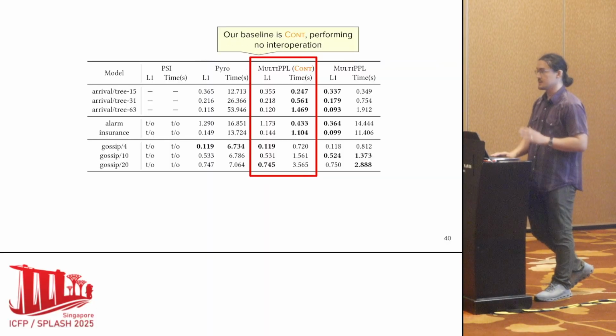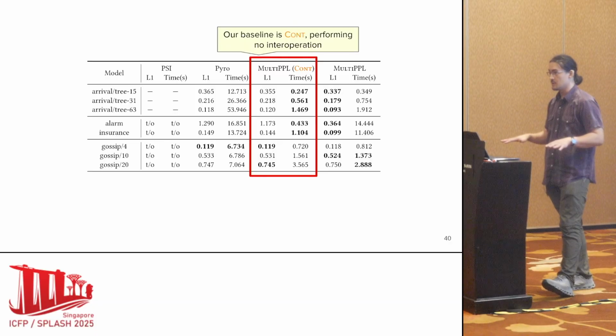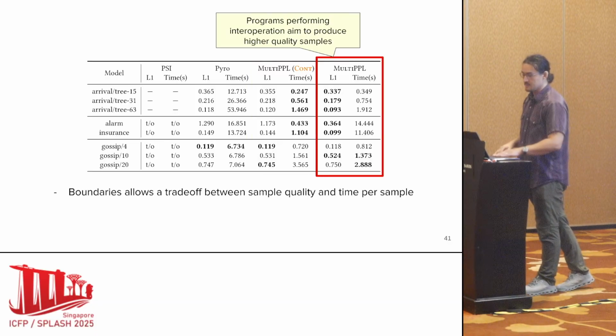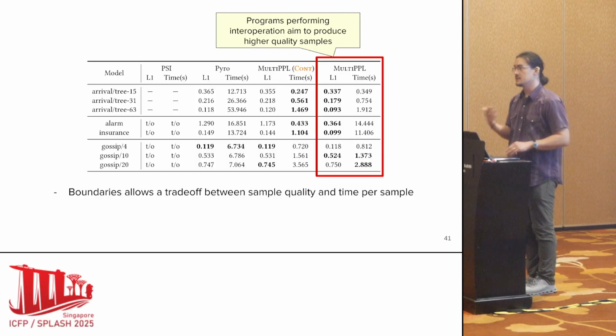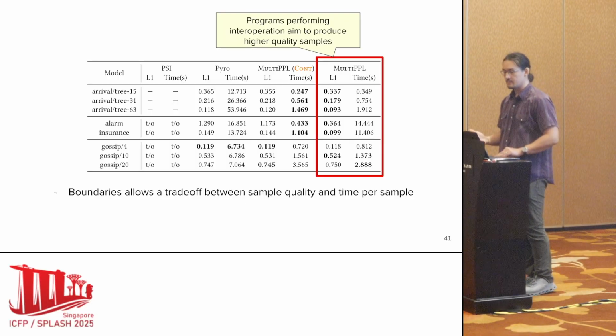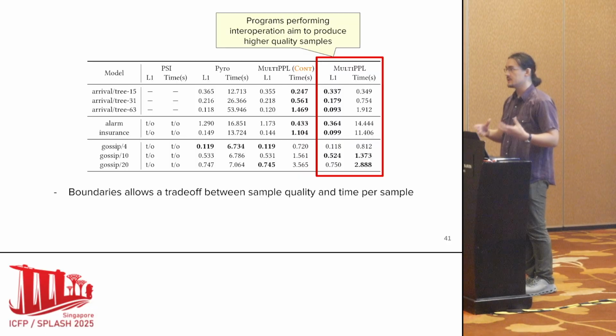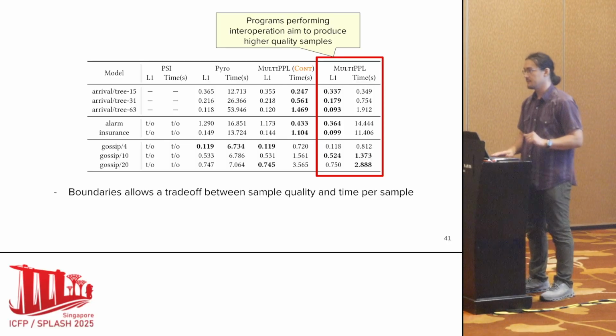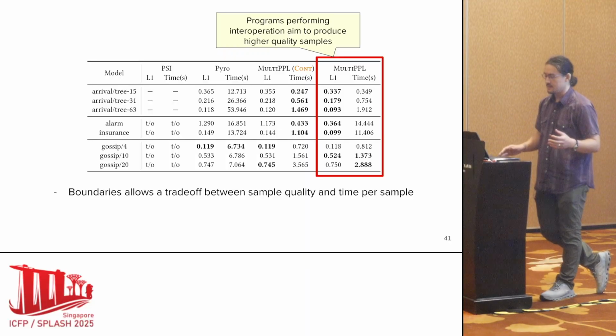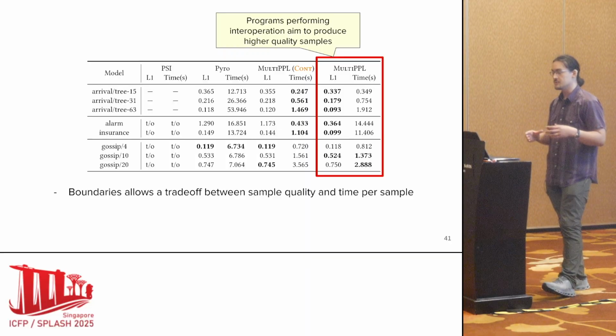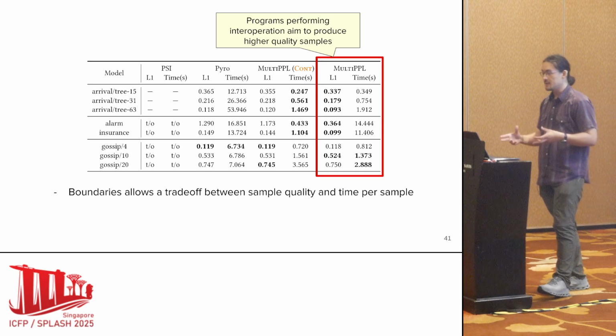Our baseline is cont, which performs no interoperation. And what we do to define multi-PPL programs is we try to insert boundary expressions that will heuristically produce the highest quality samples while still being practical and efficient. And what we see is that inserting these boundaries allows for a trade-off between sample quality and time per sample.